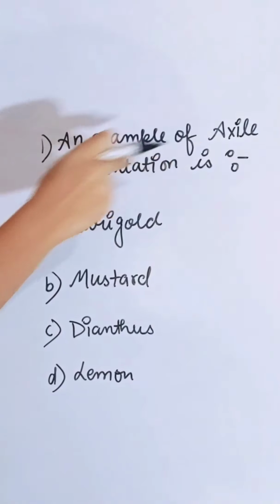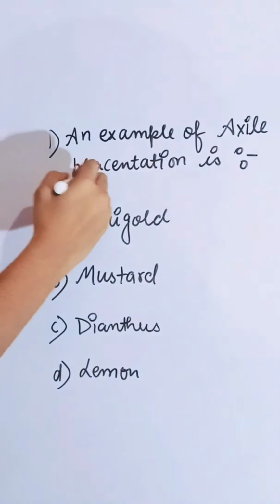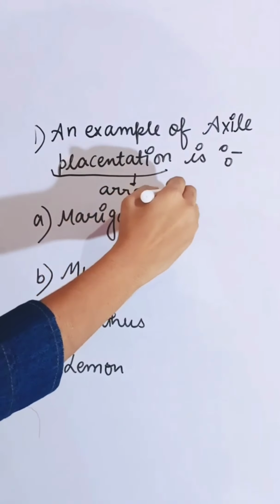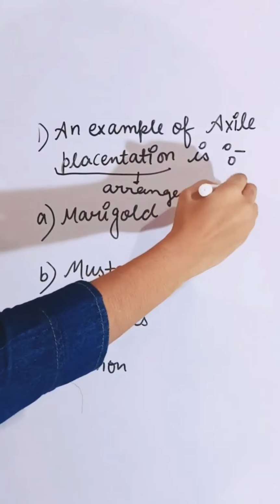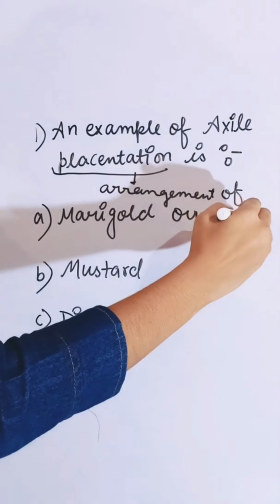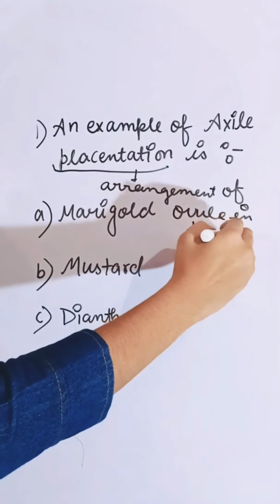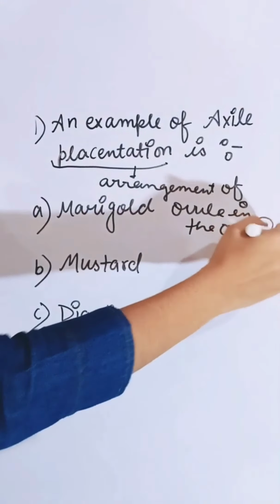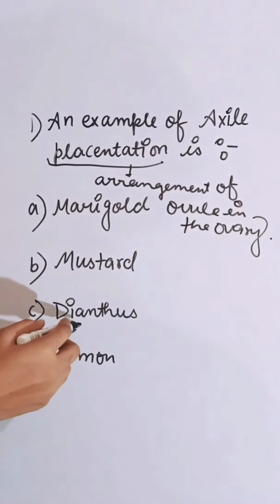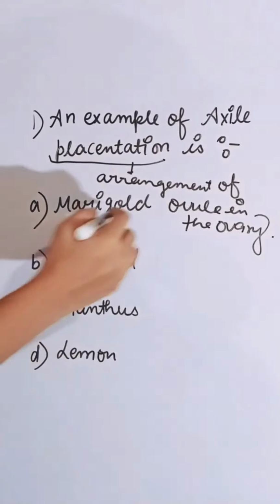An example of axial placentation is: placentation means the arrangement of ovules in the ovary. First is marigold, second mustard, third dianthus, and fourth lemon.